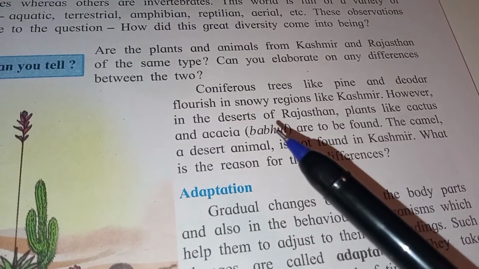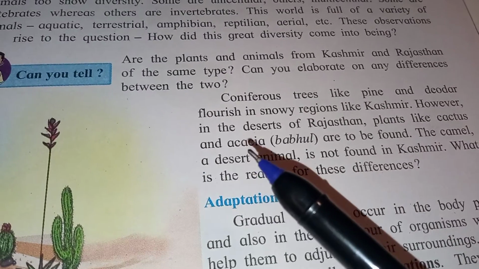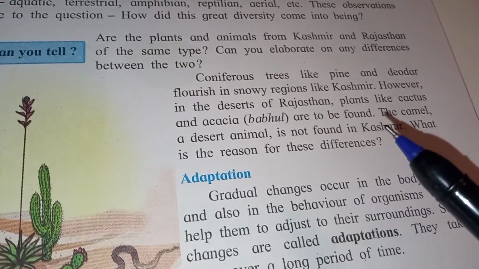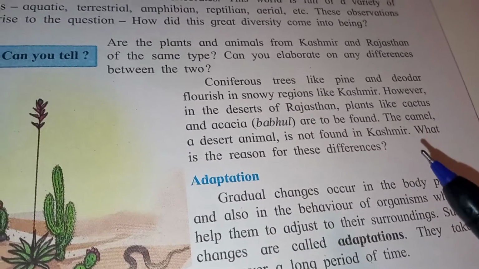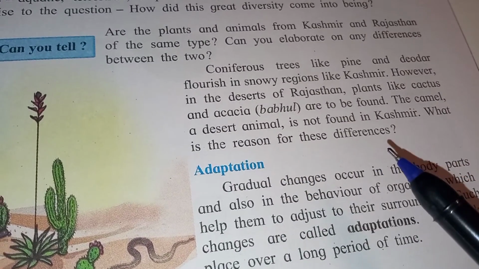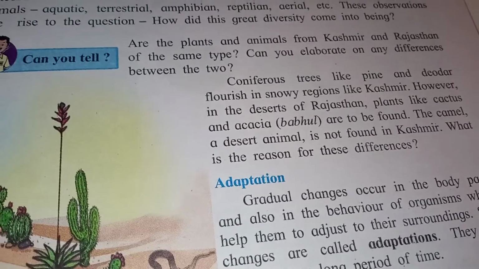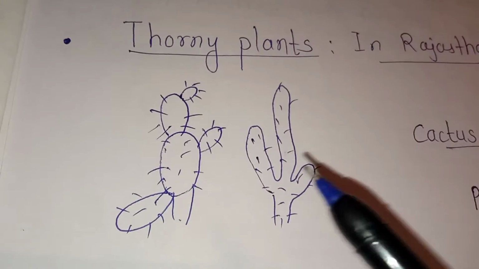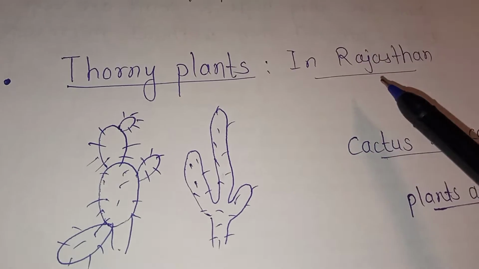In the desert of Rajasthan, plants like cactus and acacia, meaning babul, are found. The camel, a desert animal, is not found in Kashmir. What is the reason for this difference? Now see plants like cactus and acacia. See, cactus is a thorny plant, like this. It is found in Rajasthan.